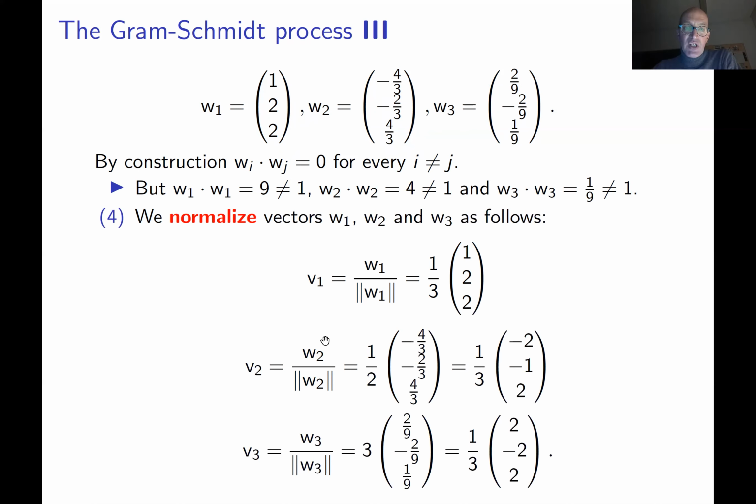Similarly, you take vector W2, compute its length and divide by its length, and you get this vector. Yeah, and the same with W3. Now you have these three vectors, and you can check: these are, of course, orthogonal because the original vectors W1, W2, W3 were orthogonal, but also the length is 1, so they are orthonormal.